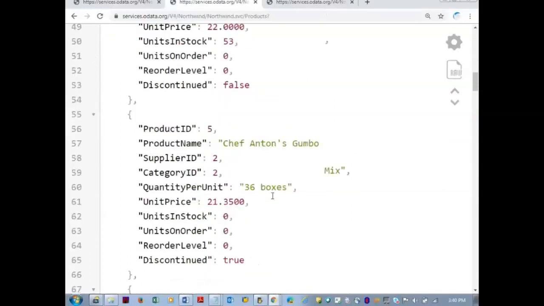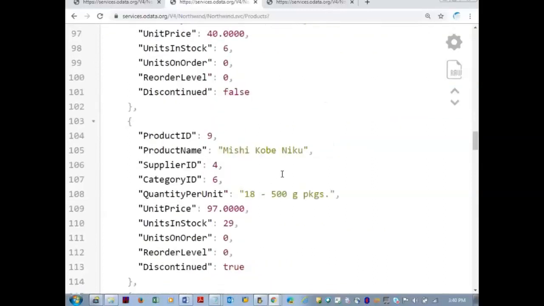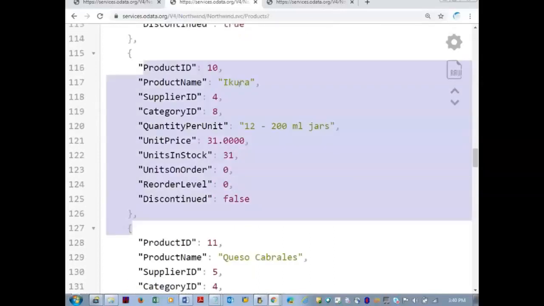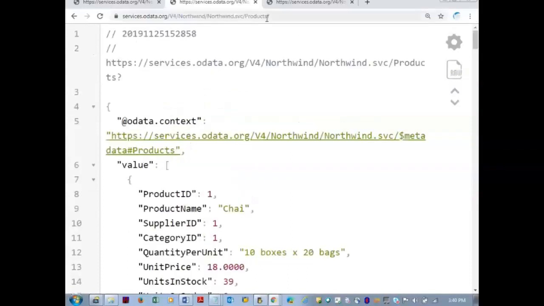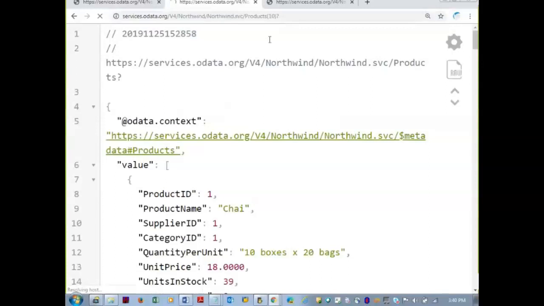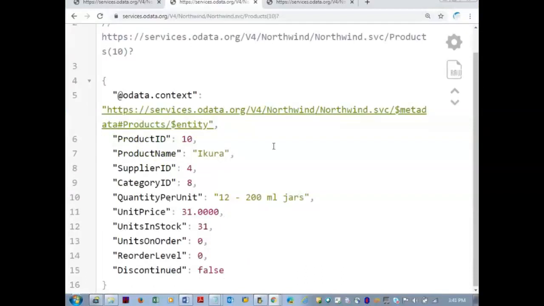So let us, for example, read a single record. So this is a product, Ikura. I want to read this product. The product number is 10. So let me pass this 10 as a primary key into the entity set. Now out of all the records, it searches for that primary key and pulls that record.